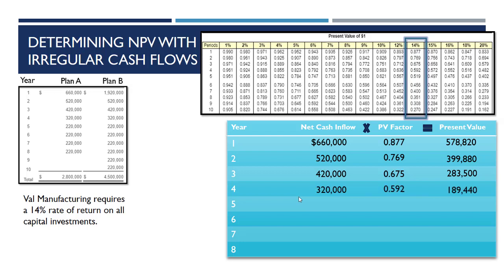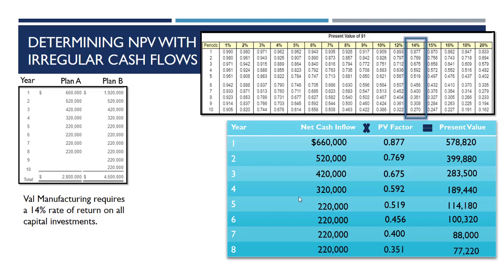And from here, we're just going to rinse and repeat till we fill in the entire table, taking each year's cash inflow and multiplying it by that year's present value factor. We don't have to worry about a residual at the end of this because there was no residual value to take into consideration, so we can just multiply each year's net cash inflow by that respective present value factor, which is once again the intersection of the number of years in the future until you get that cash inflow and your required rate of return.